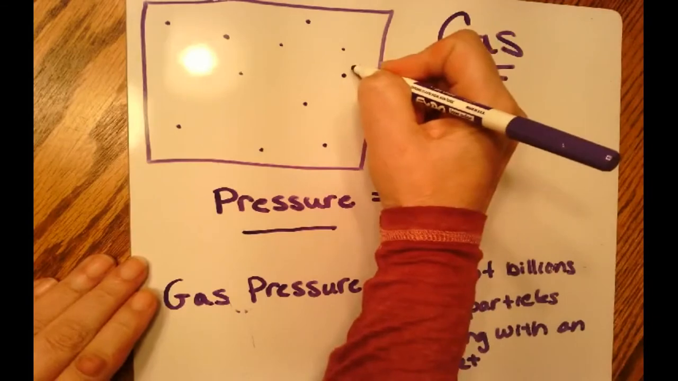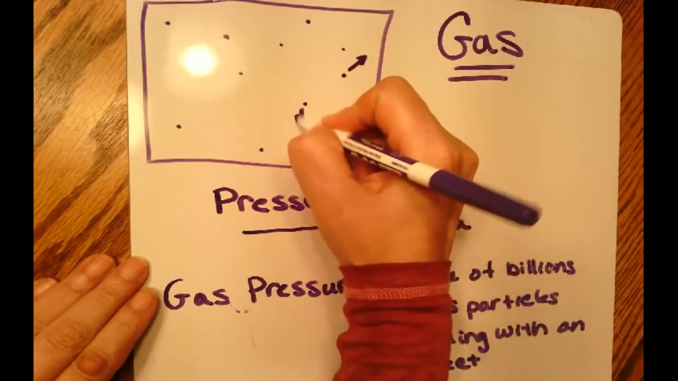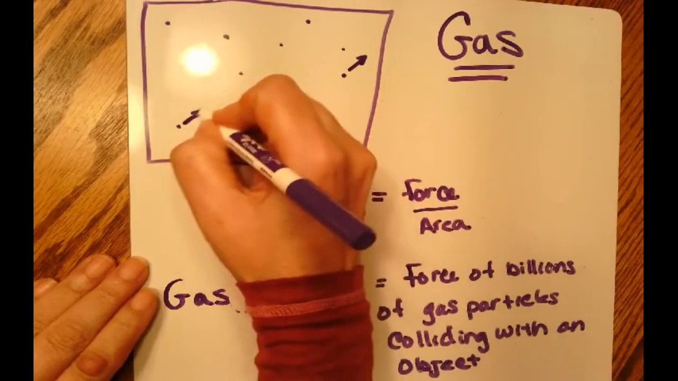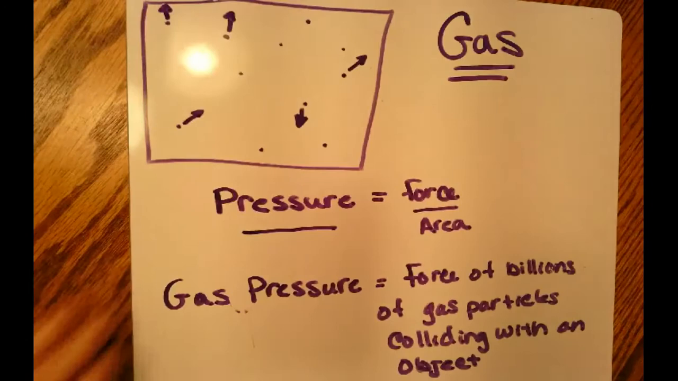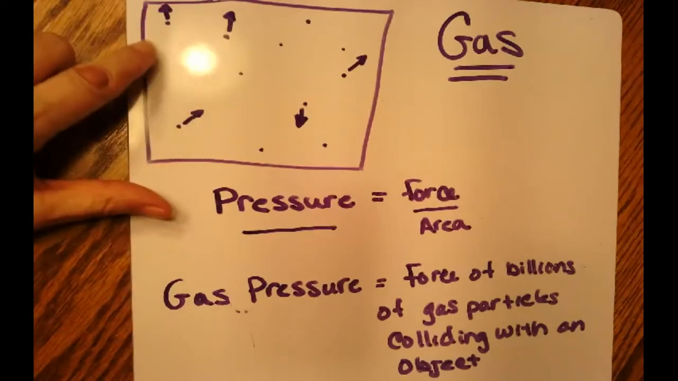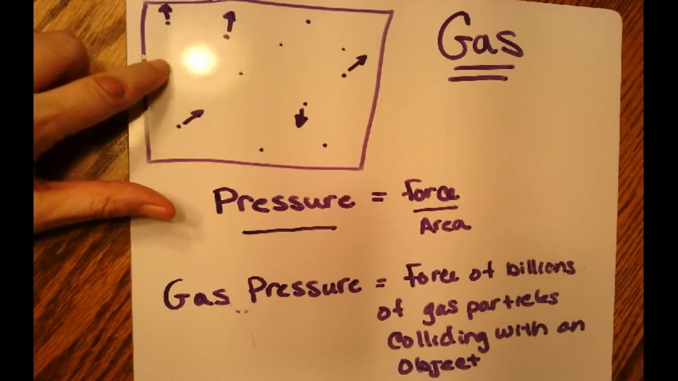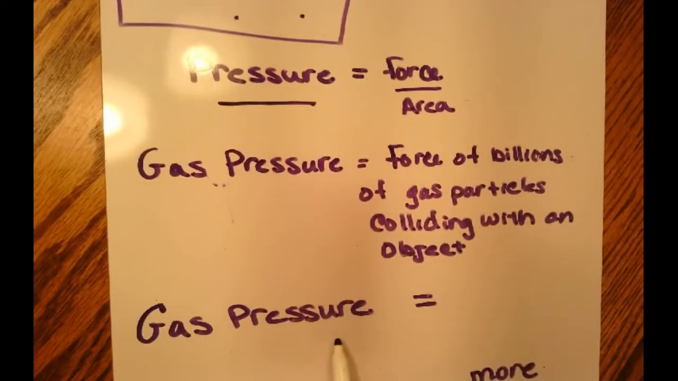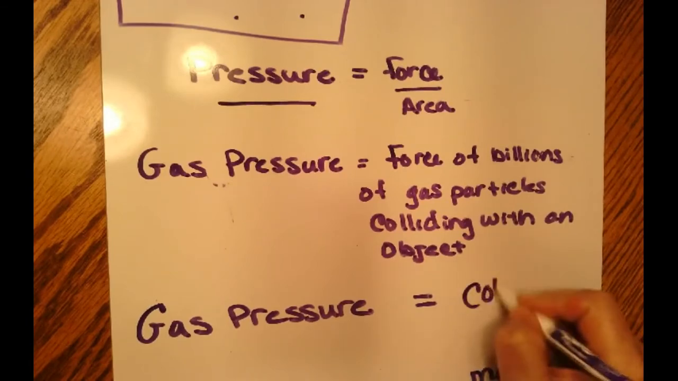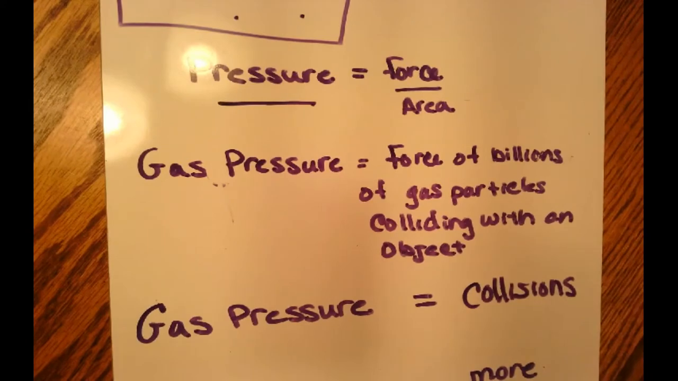So for instance, all gas particles are moving fast, okay? And they are colliding with each other and the walls of the container. When they collide with the walls of the container, they make pressure. So, gas pressure is collisions. When I say gas pressure, I want you to think about collisions of those particles hitting the sides of a